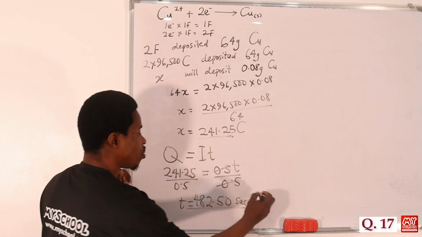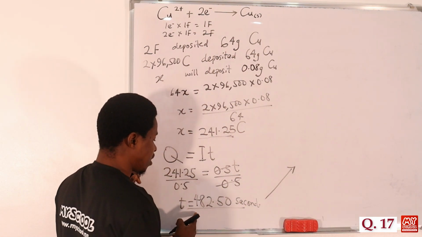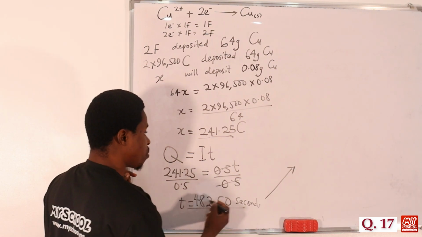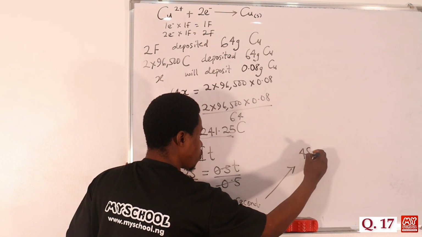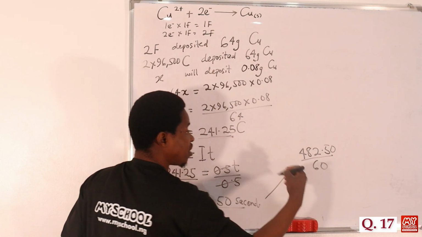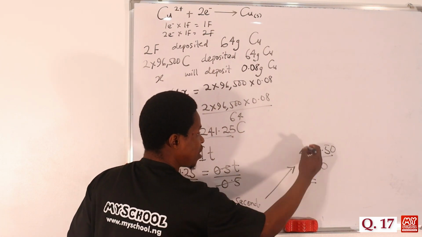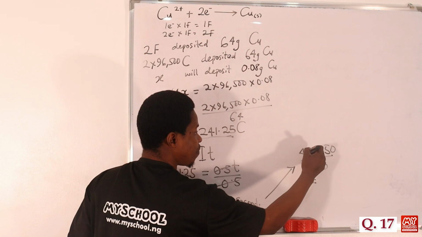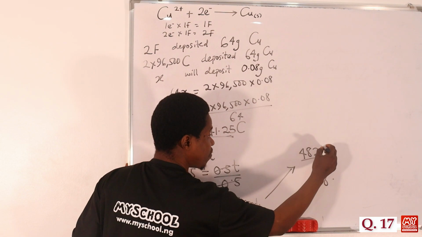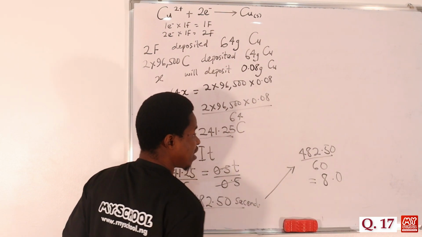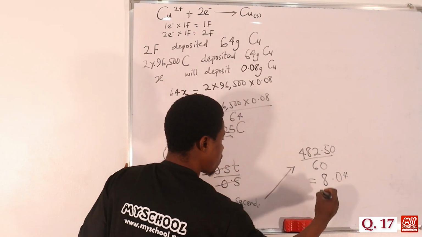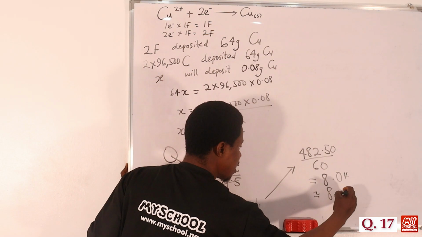So if you convert this to minutes, we know that 60 seconds make 1 minute. So it just means we are going to divide 482.50 by 60, because 60 seconds make 1 minute. By the time you divide this, 6 can go in 48, that should be around 8, point. Then 60 cannot go in, we have 0, then maybe 4, 2, and so on. So approximately we have about 8 minutes here.